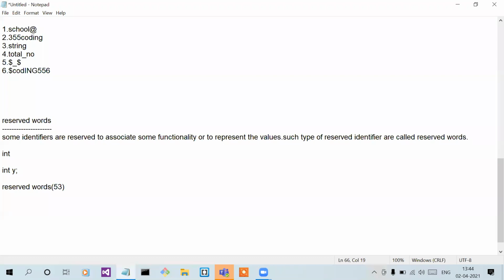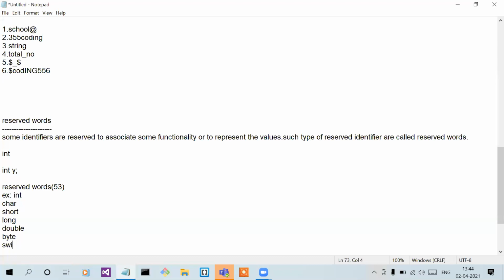For example, int, char, I'm taking just some examples. Short, long, double, byte, switch.